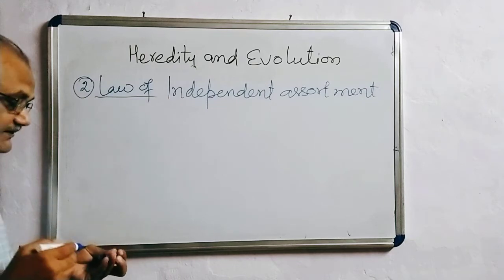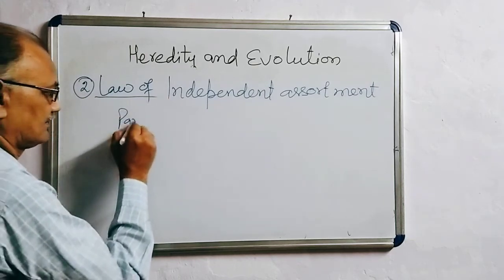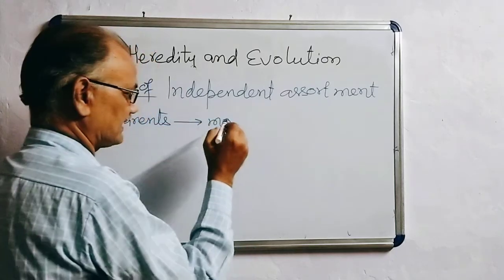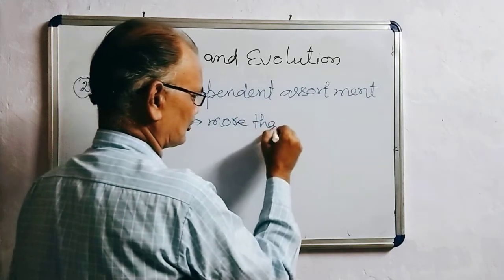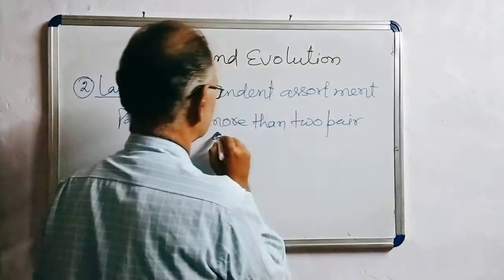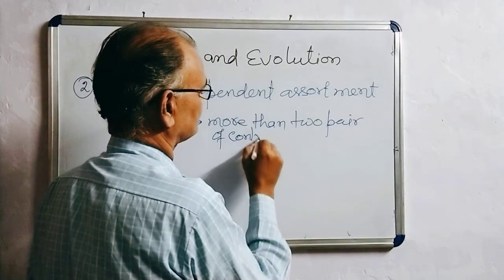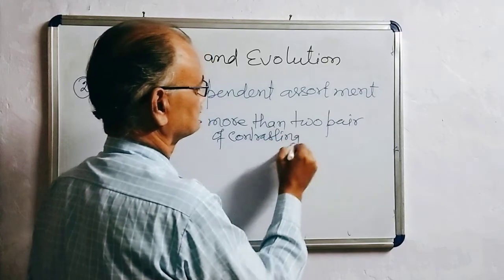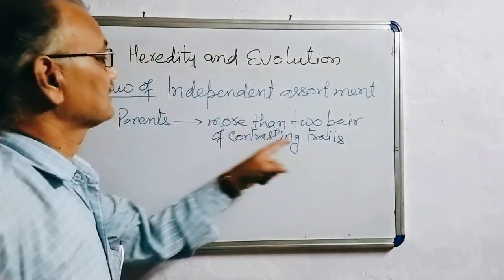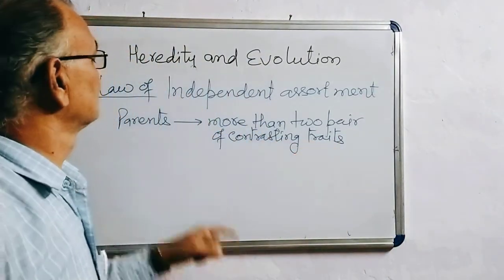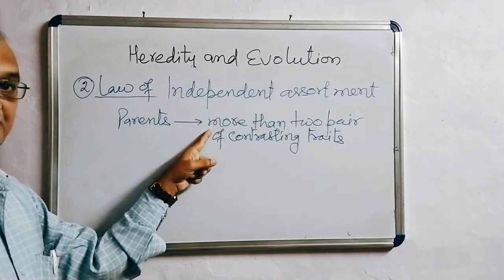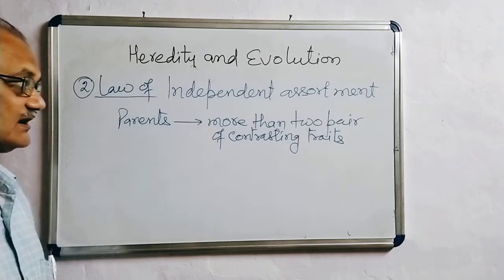This law states that when the parents differing in more than two pairs of contrasting traits are crossed, the traits are inherited or expressed independently without interfering with the expression of the others.